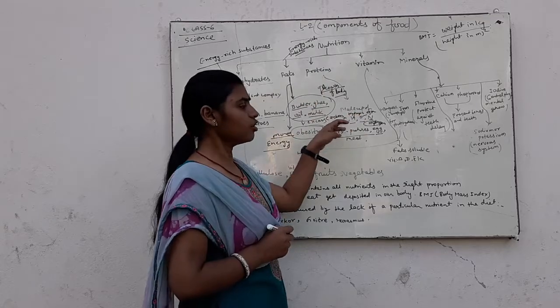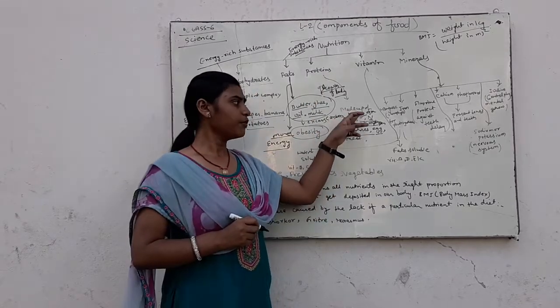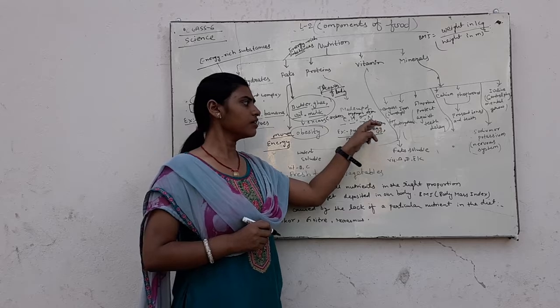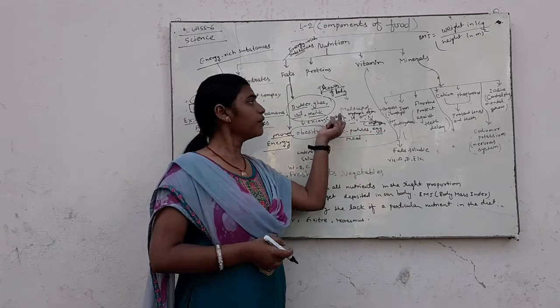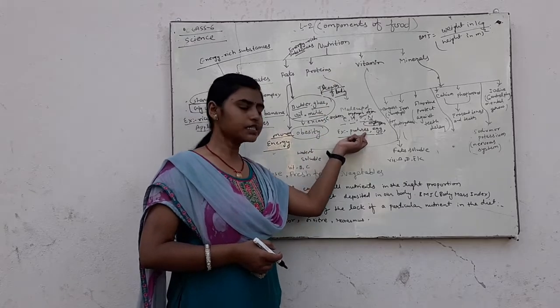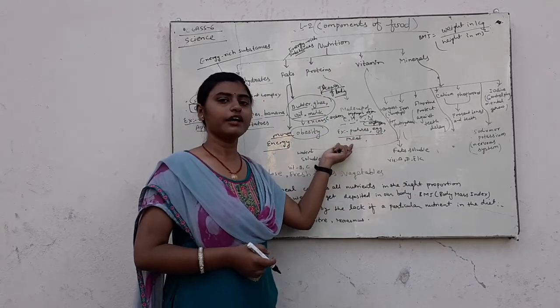Proteins are made up of carbon, hydrogen, oxygen and nitrogen, and examples of proteins are pulses, egg and meat.